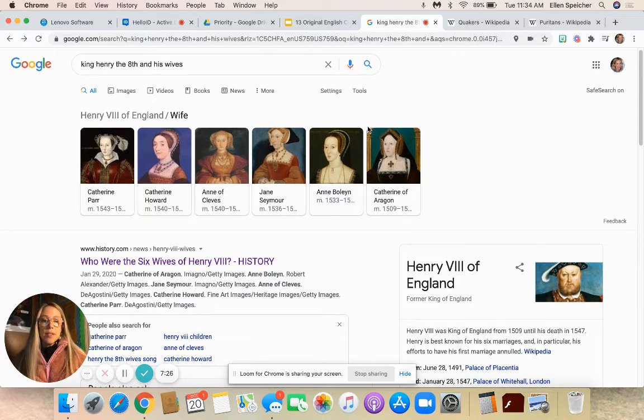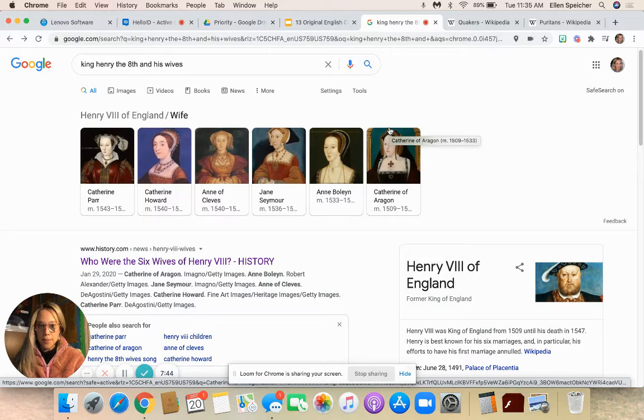And Henry's like, okay, cool. Then if you won't let me divorce my first wife, I'll just establish my own religion and I will appoint myself to be the head of the church, which is exactly what he does. This is how we get what's called the Anglican Church or the Church of England.